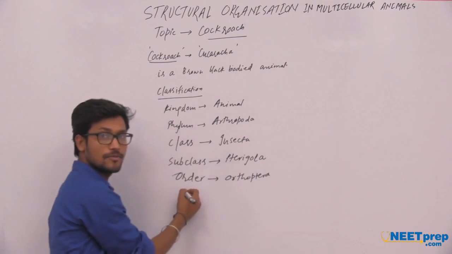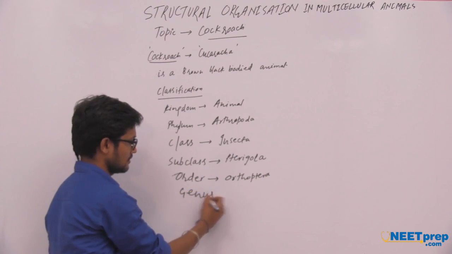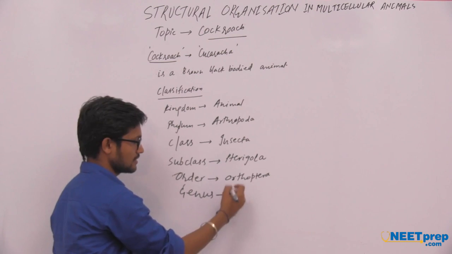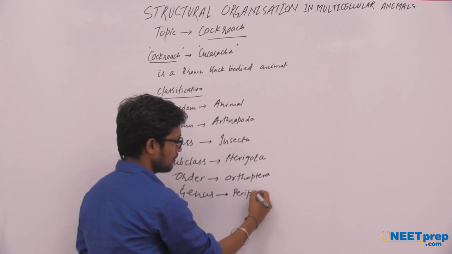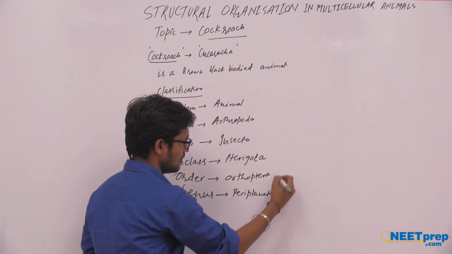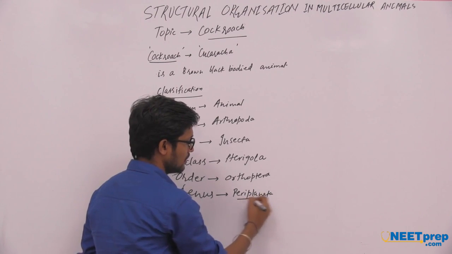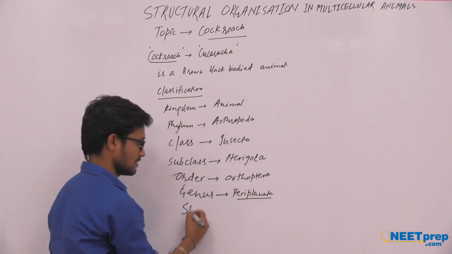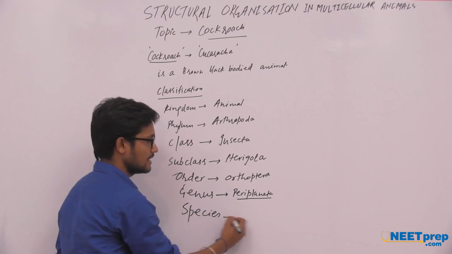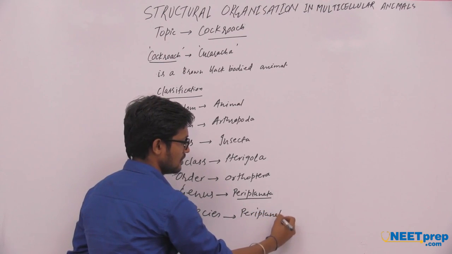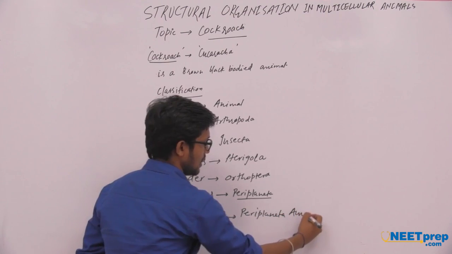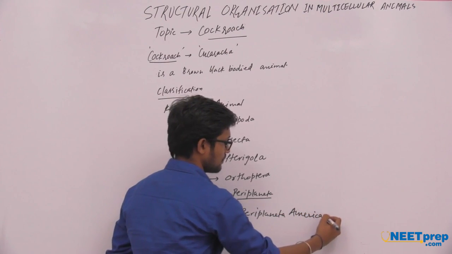After that, genus is Periplaneta and species is Periplaneta americana.